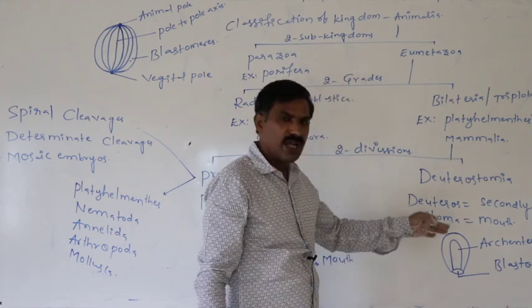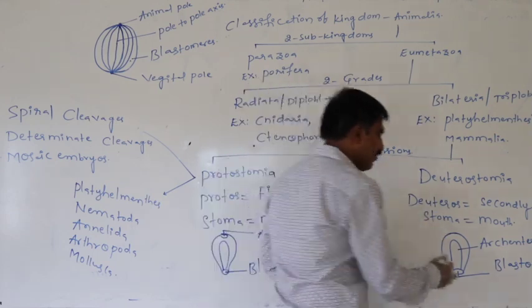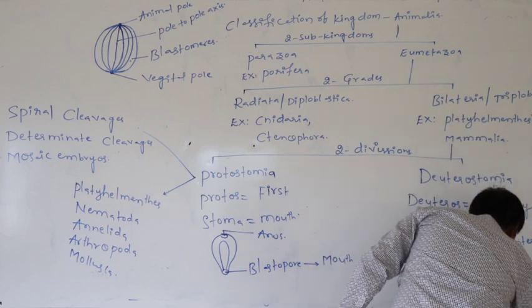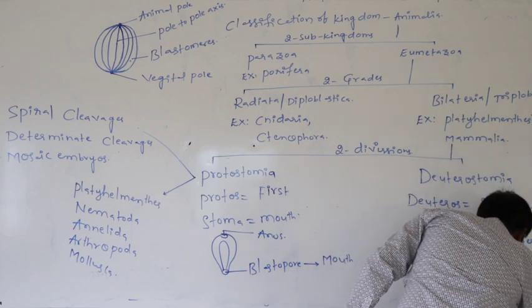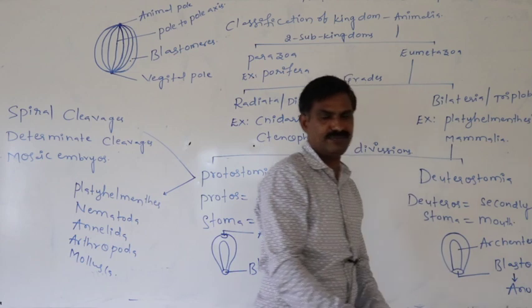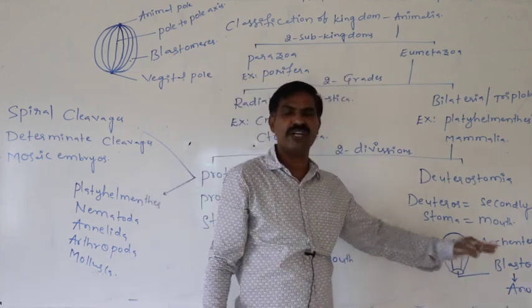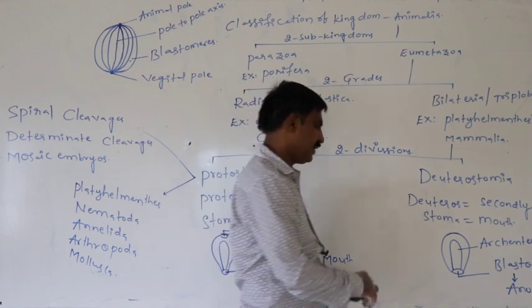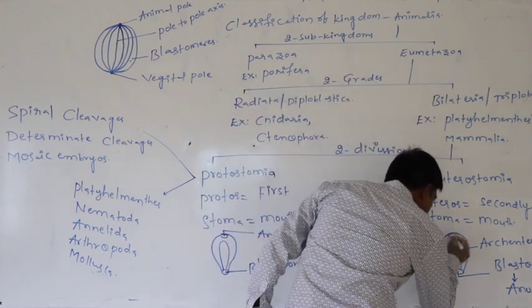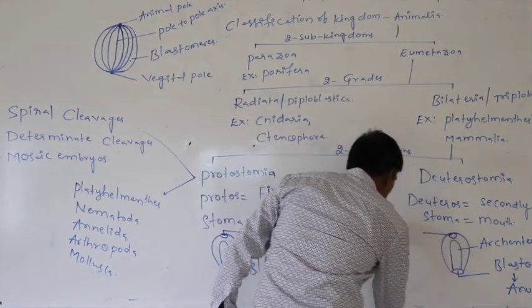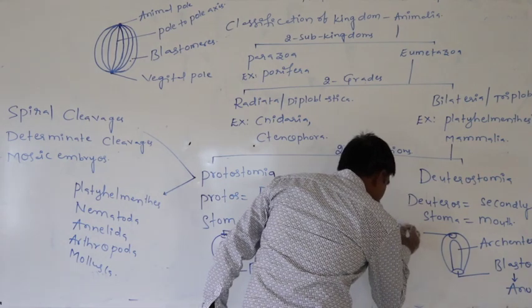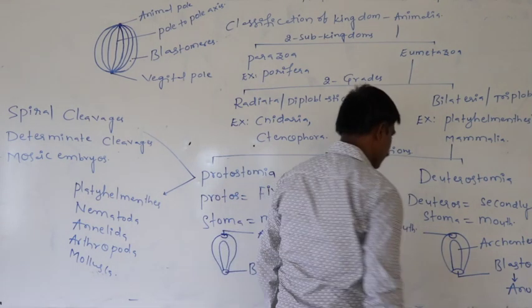So if the blastopore is at first modified into anus instead of mouth, later secondly mouth formation takes place newly.